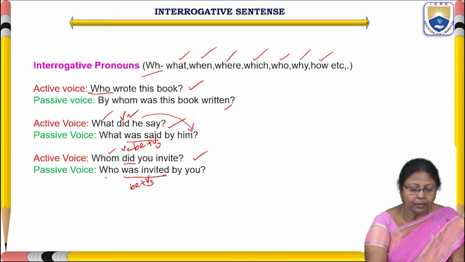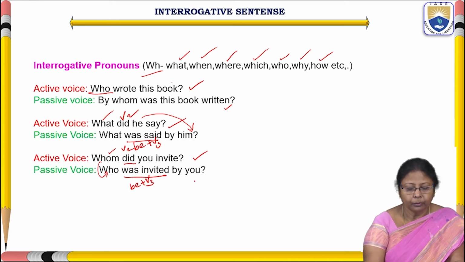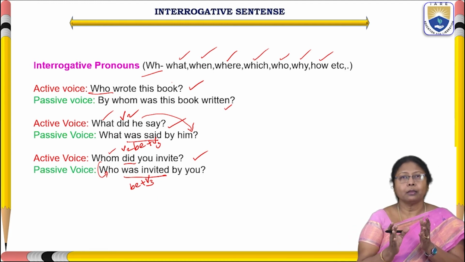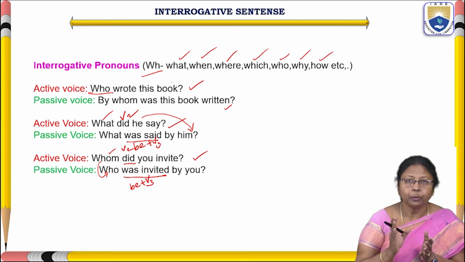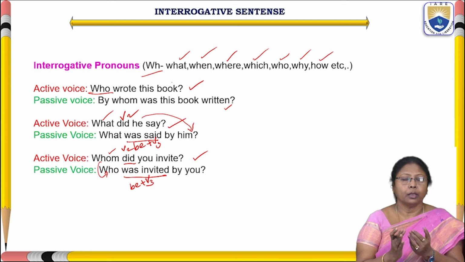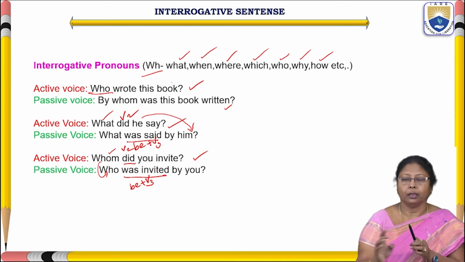Here whom has converted into who. "Who was invited by you?" So, when the sentence in active voice starts with an interrogative pronoun, even in passive voice there is no change. It starts with the interrogative pronoun only.